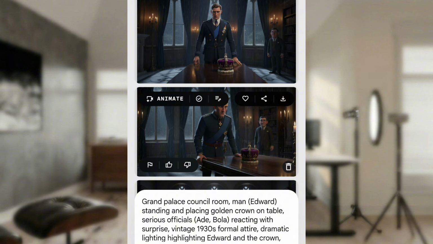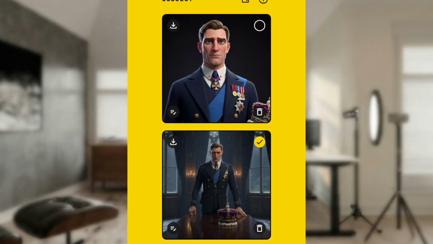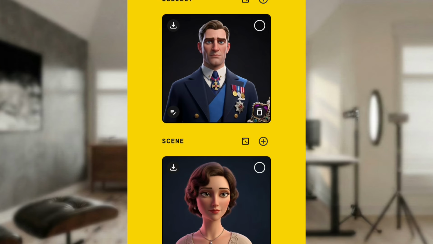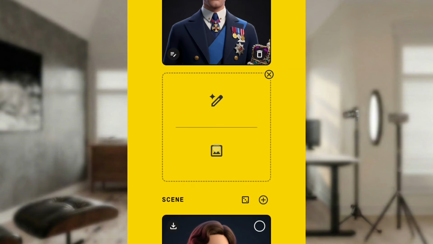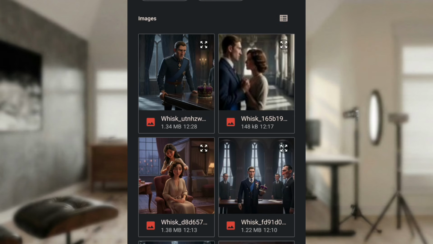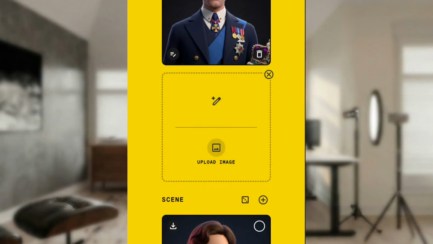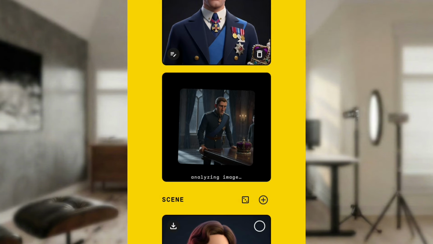When you download it, you go and replace it where we uploaded the image of two persons. This particular one now, let me delete it. Good. Let me now add, so I will just add the recent image you downloaded as our Edward and Bola.